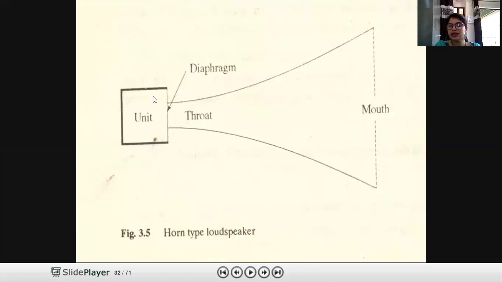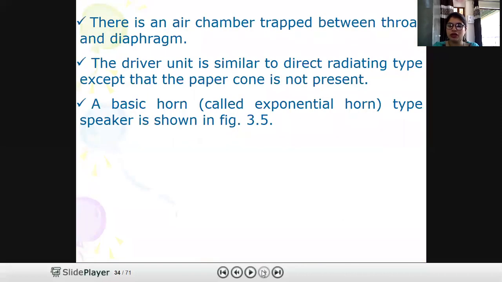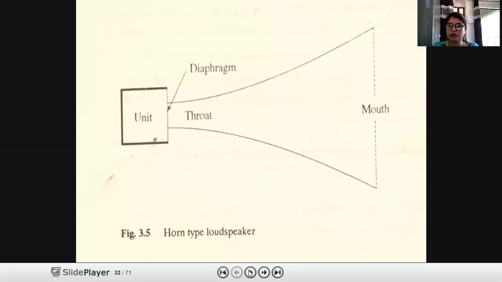The whole working is the same as a moving coil microphone, just that it is not directly transferred to the air. It is first transferred to the flare, and then from the mouth it is transferred into the air. This is the difference between cone type and horn type. Because of this, the signal is amplified and its efficiency is more.